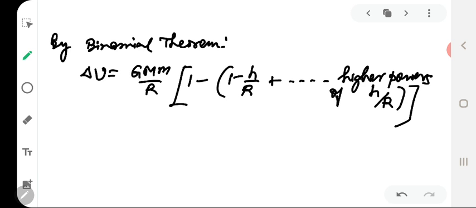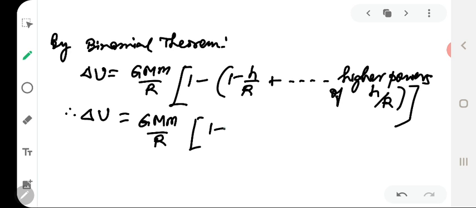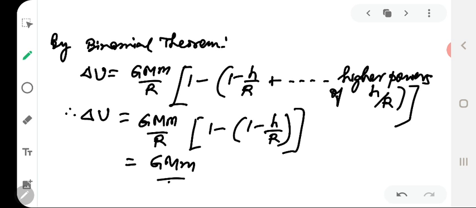Now in case h is very small as compared to the radius of the earth, the factors containing higher powers of h by r can be neglected. So therefore we get delta u equal to GMm by r, and inside you get 1 minus 1 minus h by r. So finally you are left with GMm by r square into h.